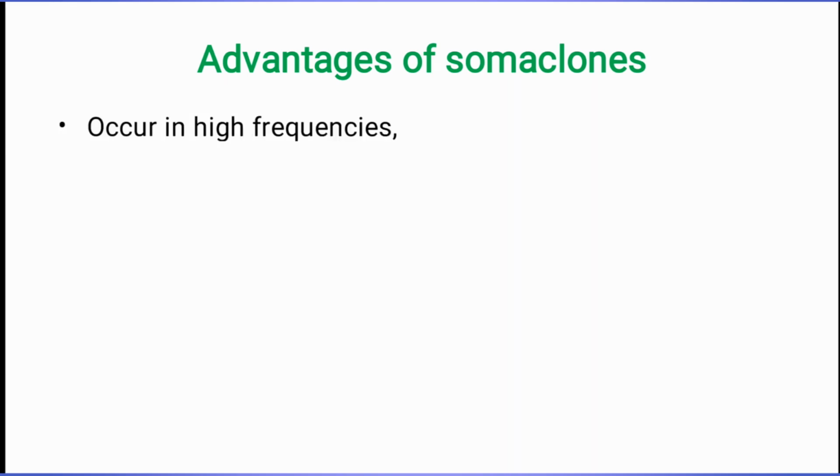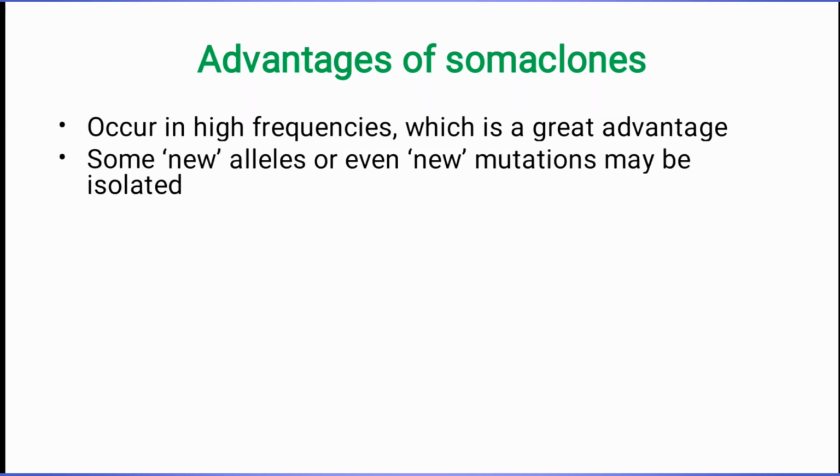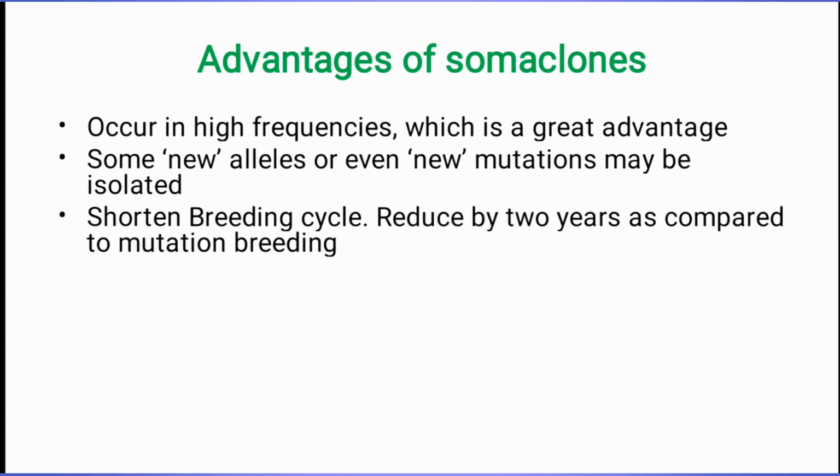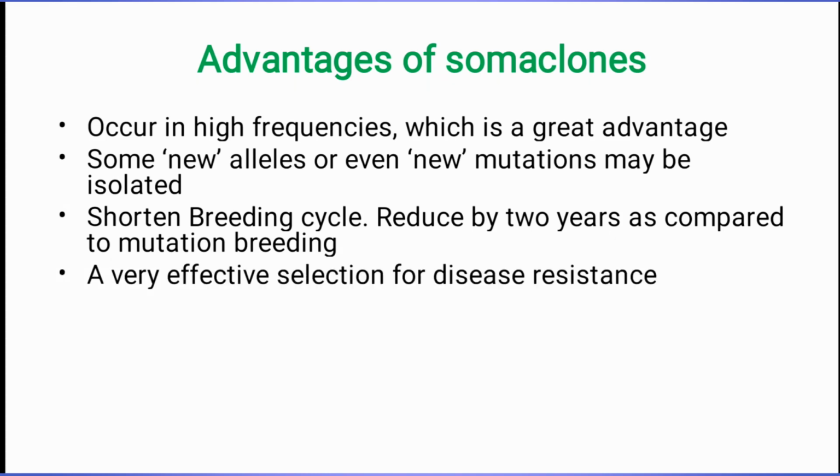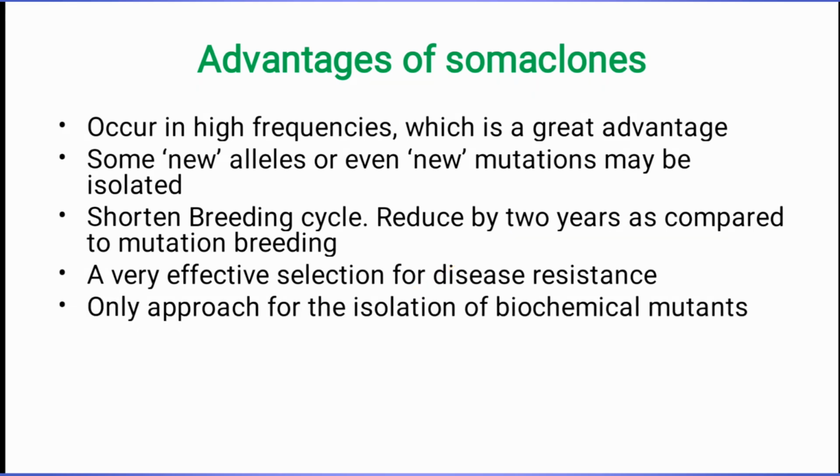The major advantages of somaclonal variation: it occurs at high frequencies under the presence of selection pressure medium, which is a great advantage. Some new alleles or even new mutations may be isolated, and it can shorten the breeding cycle compared to mutation breeding. It will reduce up to 2 years compared to mutation breeding. Somaclonal variation is a very effective selection method for disease resistance, and it is the only approach for the isolation of biochemical mutants.